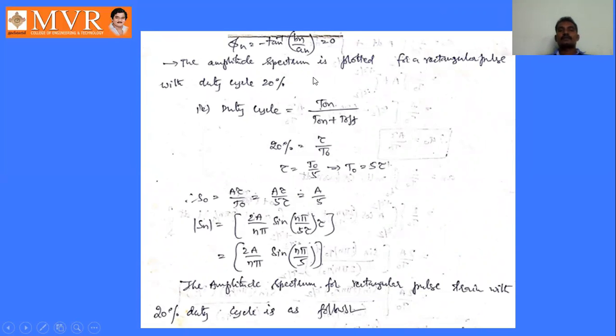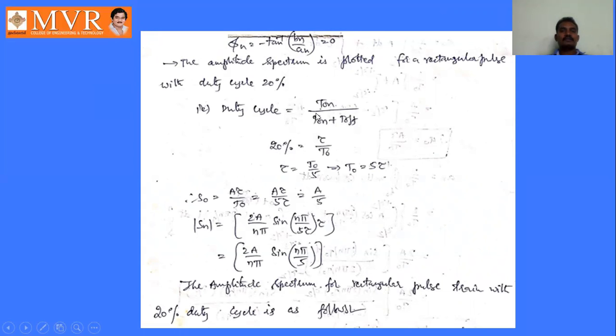The amplitude spectrum is plotted for a rectangular pulse with the duty cycle 20%. So actually this problem is an indirect problem. Here the values are not given directly. That's why we are considering this 20% duty cycle. What is the formula for duty cycle? That is T on by T on plus T off. So duty cycle is 20%.